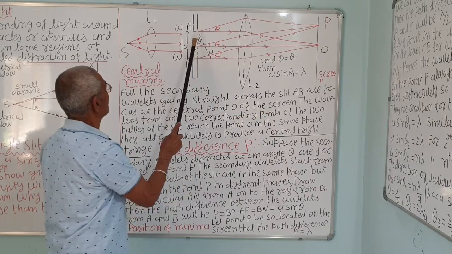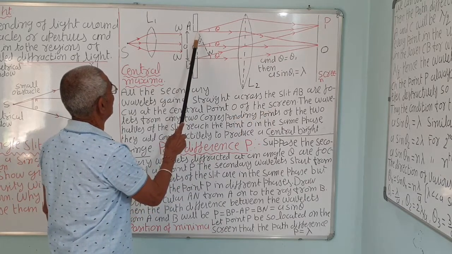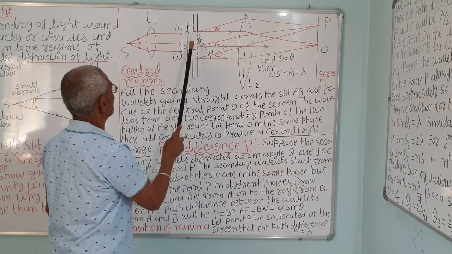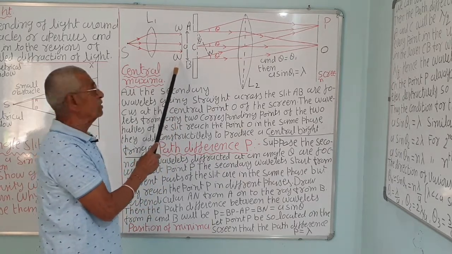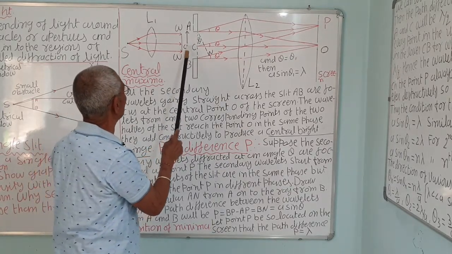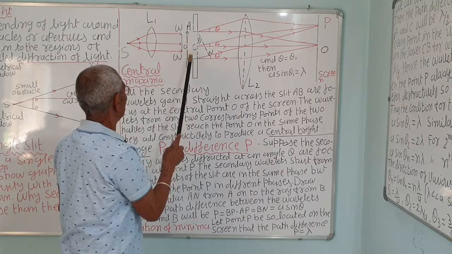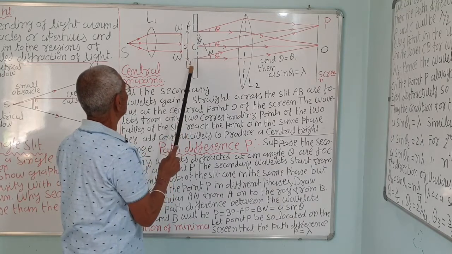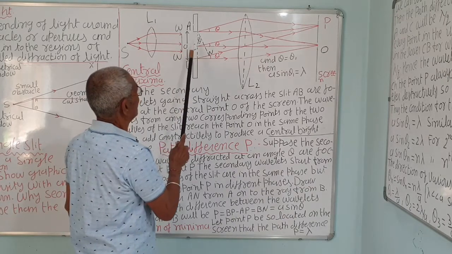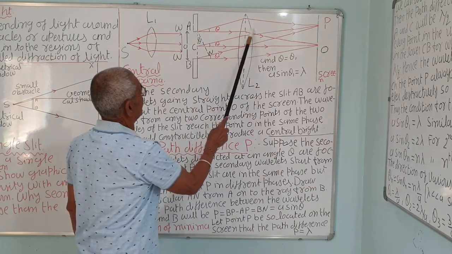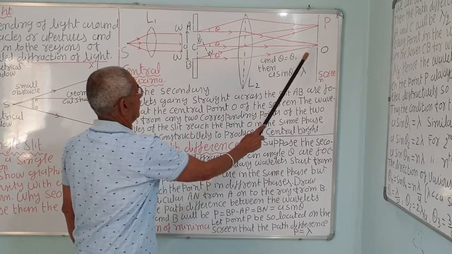All waves or wavelets originating from the slit, this is a slit having the opening of length A, that is, the width of the slit, it is A. This AB is the slit, the distance AB is A, in millimeters, very small. Okay. So these rays will go straight.